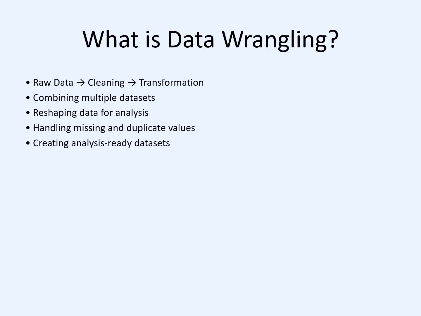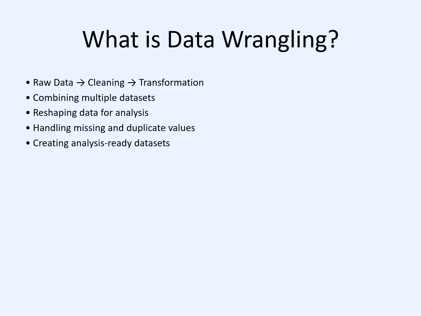What is data wrangling? Data wrangling is the process of converting raw, unorganized data into a clean and structured format that can be used for analysis and machine learning. The data wrangling process usually starts with raw data collected from different sources. This data may contain errors, missing values, or inconsistent formats. So the first step is data cleaning, where we remove duplicates, handle missing values, and correct errors.